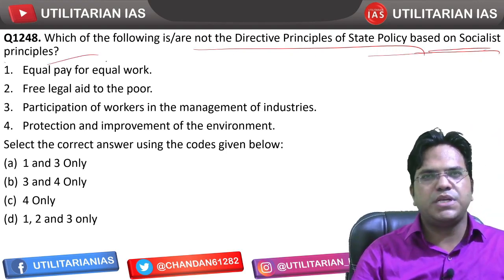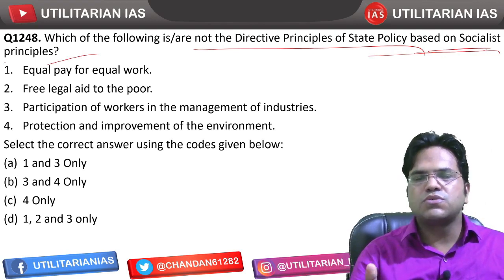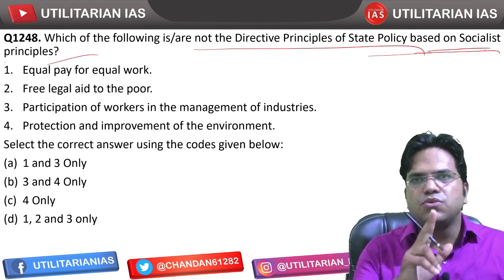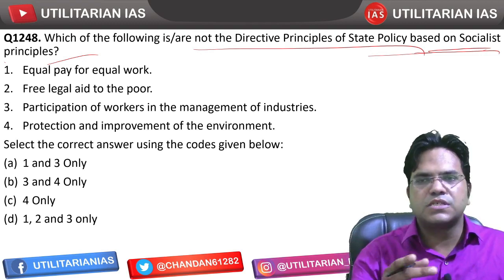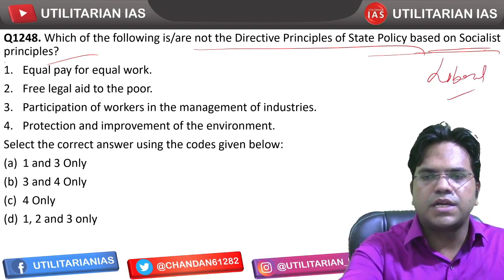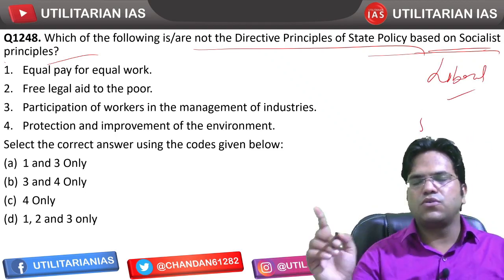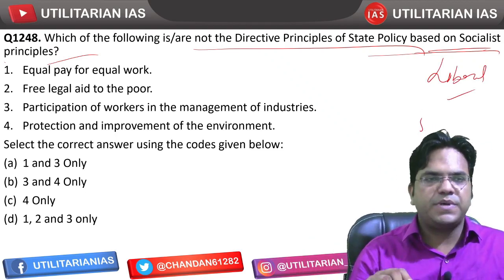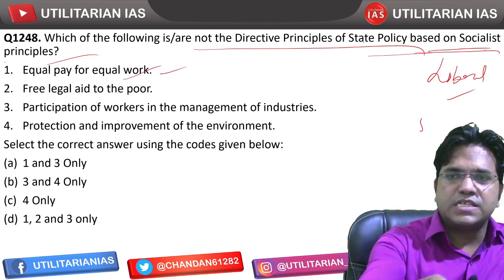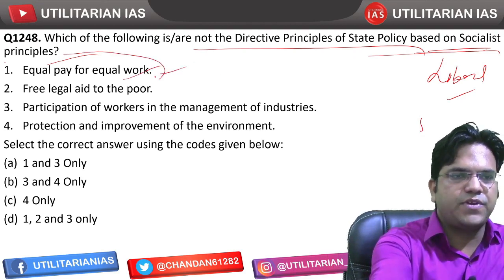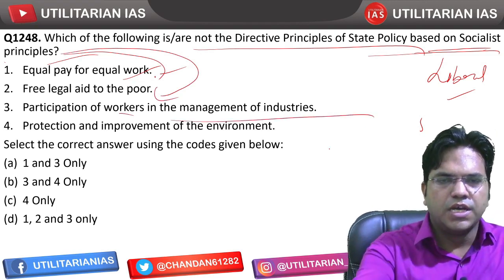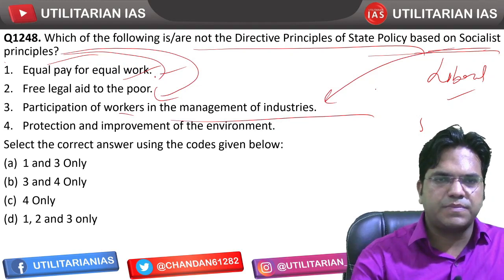So DPSP has been divided, not constitutionally but by a section of academicians or constitutional experts, into three major groups. You have socialist, then you have liberal, and then there is a third group as well. So equal pay for equal work, this is a socialist principle. Free legal aid, socialist principle. Participation of workers in the management, socialist principle, right?